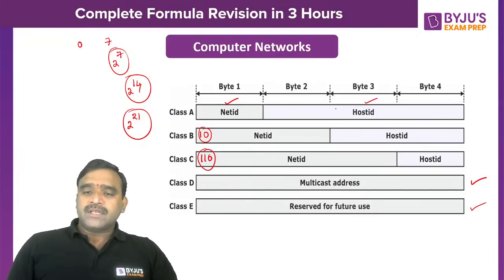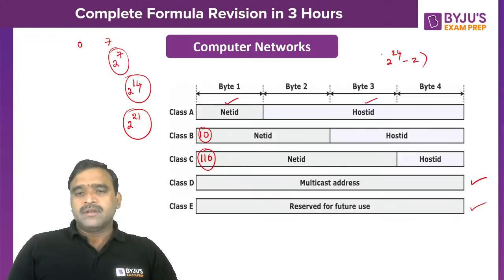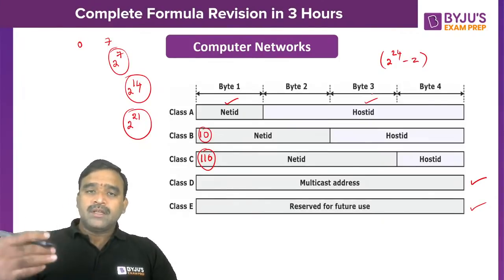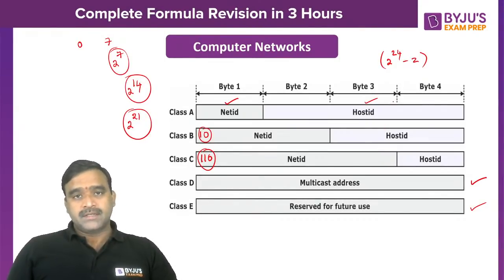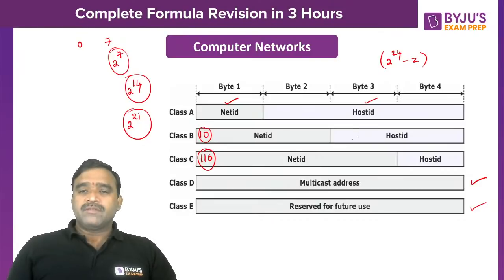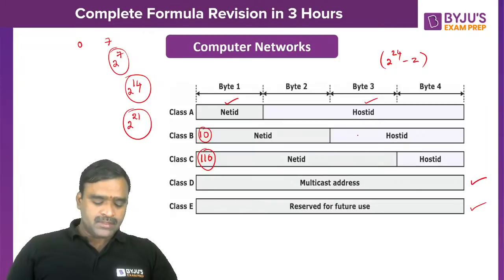As for the number of host IP addresses, every class A network has 2 power 24 minus 2. Please remember all these things. We use 3 bytes for the host ID, so 2 power 24 hosts. Out of that, all zeros is used for the network address and all ones for the broadcast address within the network. Class A networks are very big in size, and the number of networks is small.